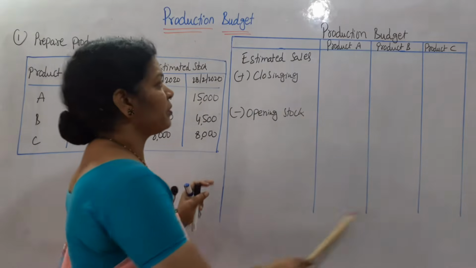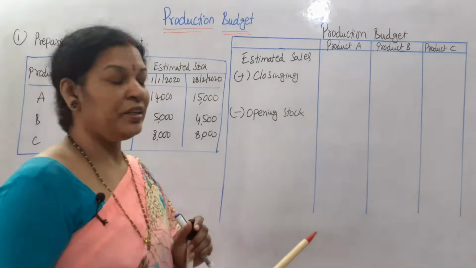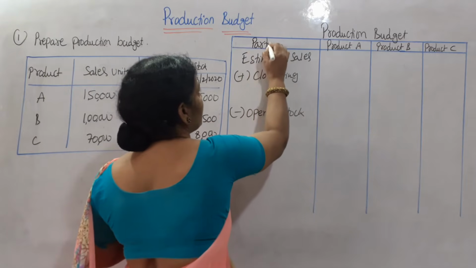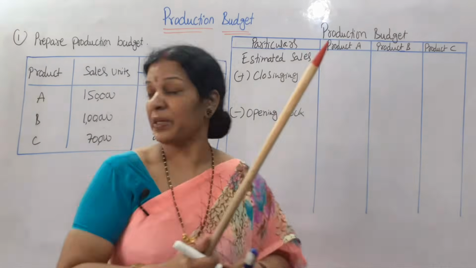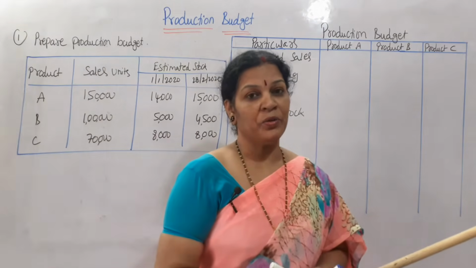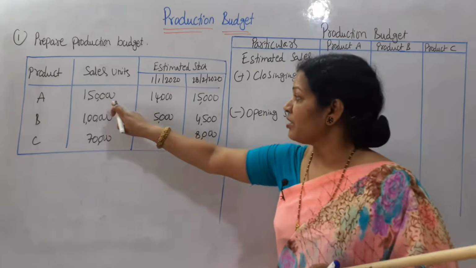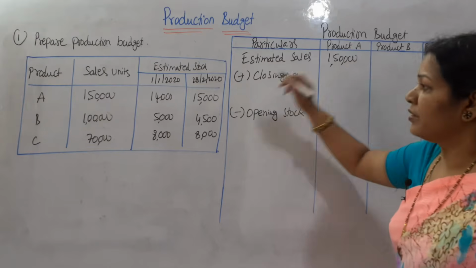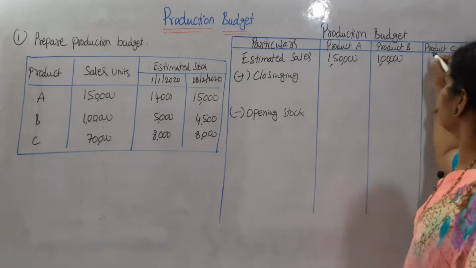What to do? Just simply put it in the formula. For that we have drawn this format table. Production budget, we kept a heading. Here are particulars. Product A, product B, product C. Separately they have given, no? So 3 products, we will show it as 3 products like this. Now what will we do first? We will take the sales, estimated sales, or you can say it as sales. Sales are how much? 1,50,000. Then 1,00,000. Next 70,000.